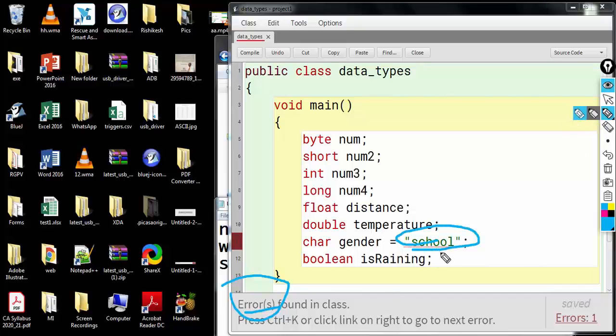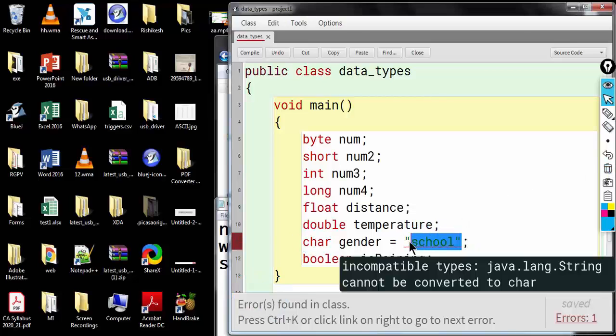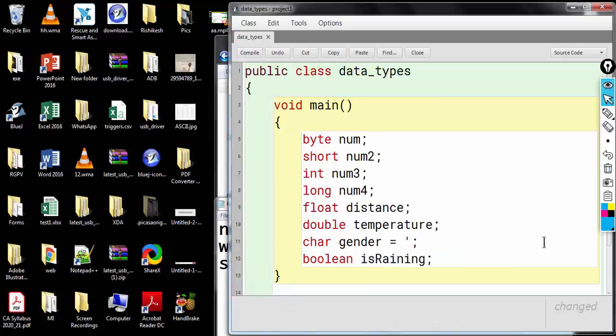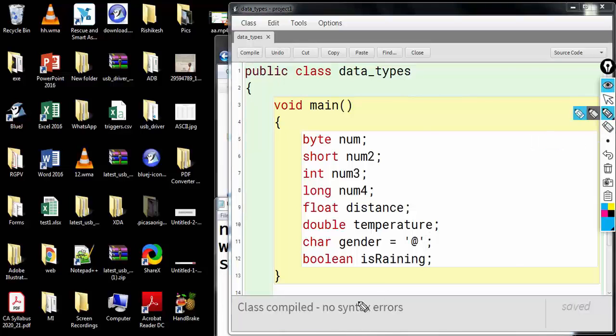This error is coming because we are trying to store a literal of string type within a character type. That is why we are getting this error. But if I use a character literal, then if I compile it, it has compiled successfully.